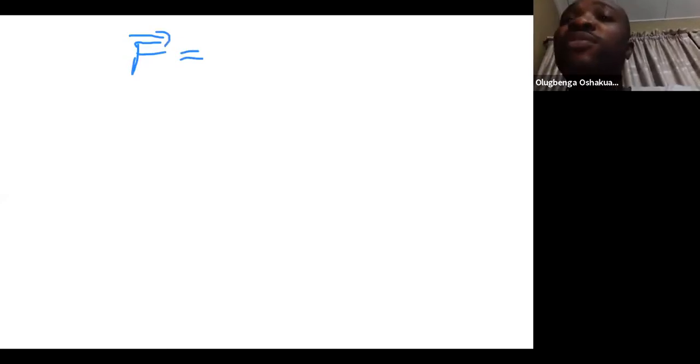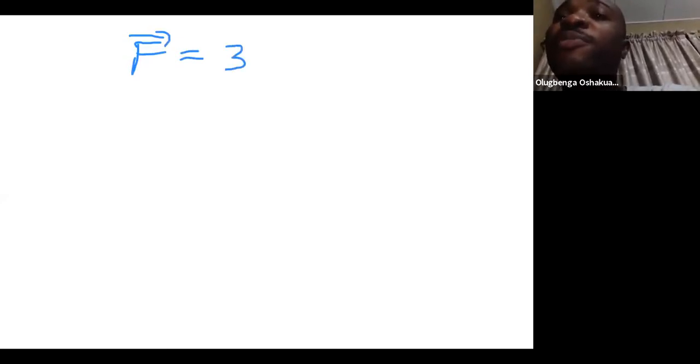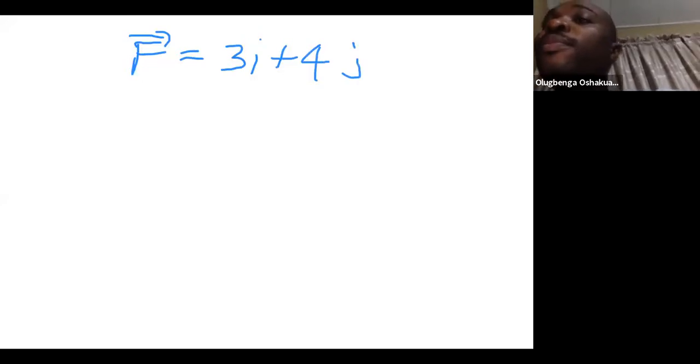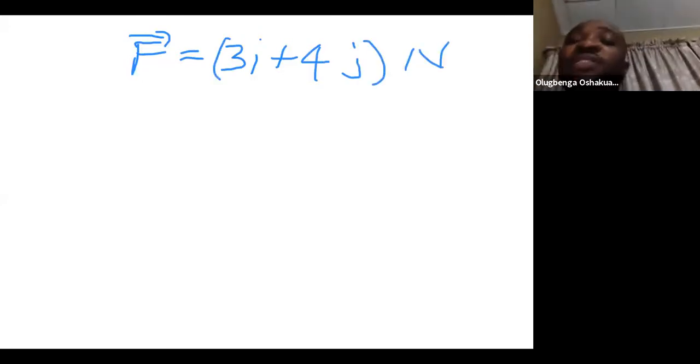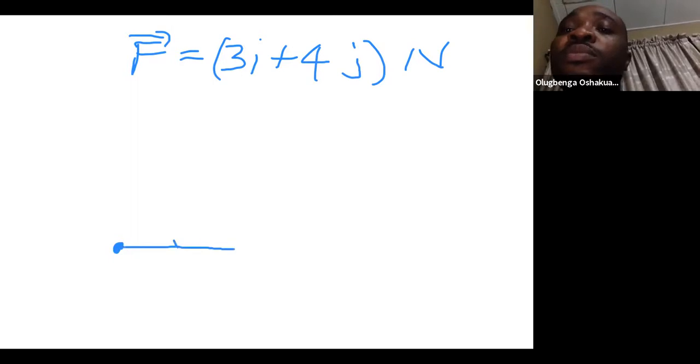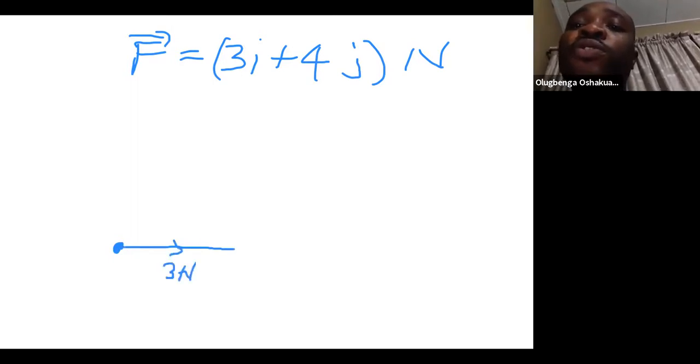When we say a force F is 3i plus 4j newtons, what comes to my mind is that there is a particular body and a force of 3 newtons is acting to the right, and a force of 4 newtons is acting upwards.